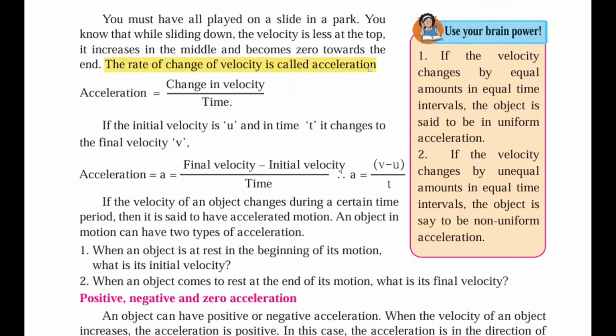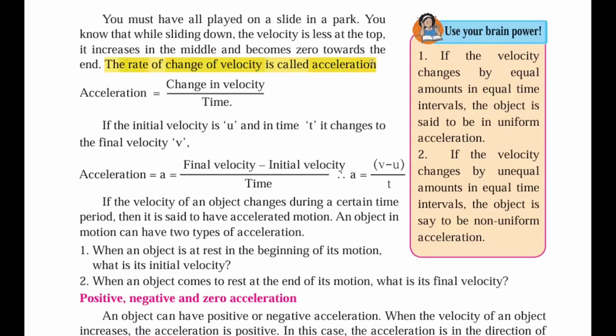Rate of change of velocity means, rate means the time, and there is a change in the velocity from 0 to less velocity, to a little more velocity, and then coming back to 0. There is a change. If you can see, there is a final to an initial change. That change in that particular period of time is called acceleration. I hope you understand.